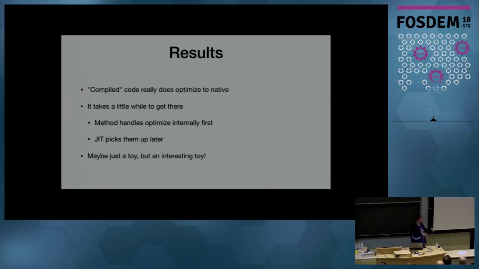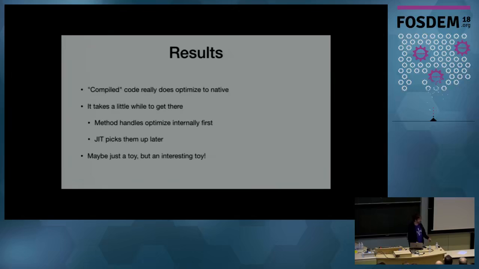All right, so now a little bit more about results here. This compiled method handle tree actually does end up turning into one piece of native code. And that's great. That's what we were looking for. It takes a while to get there. Normally, the C2 threshold for doing the optimized compile is 10,000 iterations. I had to run this for at least 100,000 to get the stuff to come out. There's a lot of other plumbing in the method handle API that gets in the way of the JIT, but it does eventually get there. It may be a toy, but it's kind of an interesting toy.